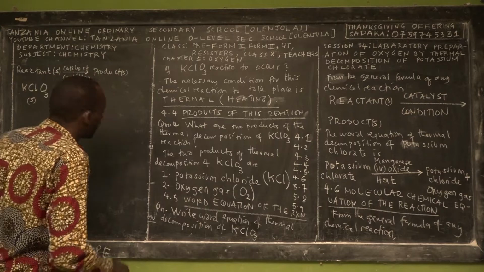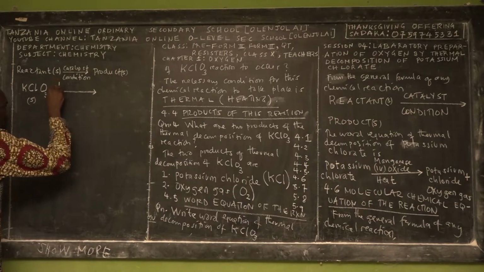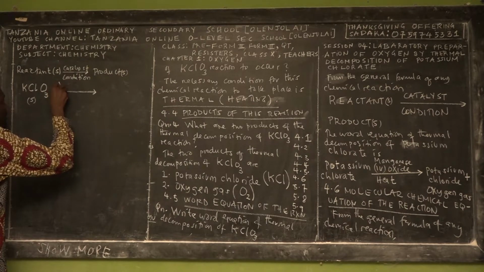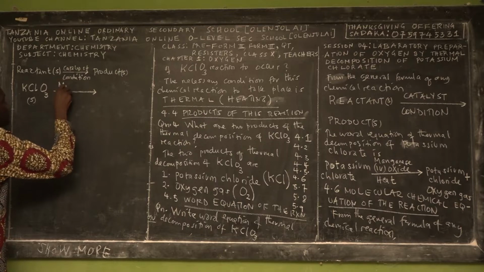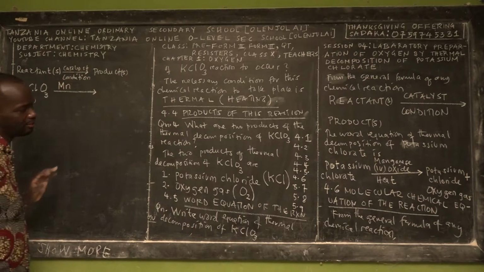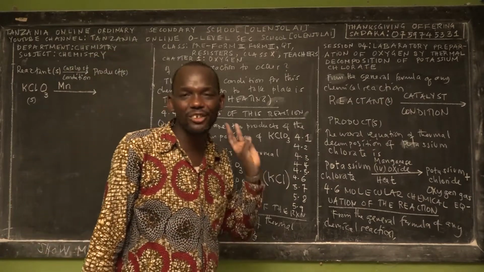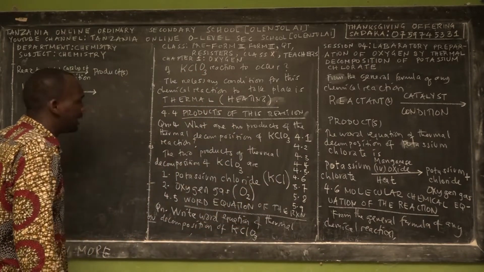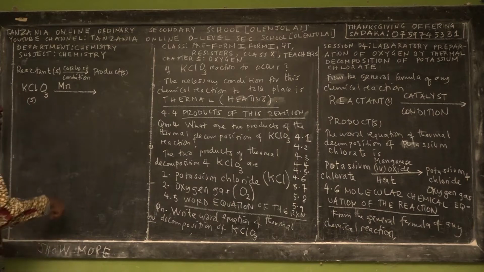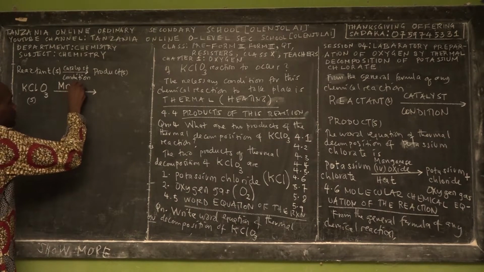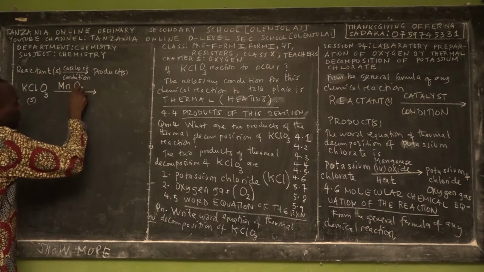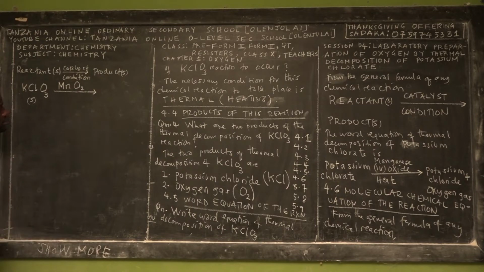Did they teach you the molecular formula of manganese 4 oxide? The answer is yes. Manganese 4 oxide contains only 2 elements, manganese and oxygen. How many atoms of manganese? Only 1. So Mn is the chemical symbol of manganese, and the chemical symbol of oxygen is capital letter O. So we need 2 atoms of oxygen. So this is what we call manganese 4 oxide.